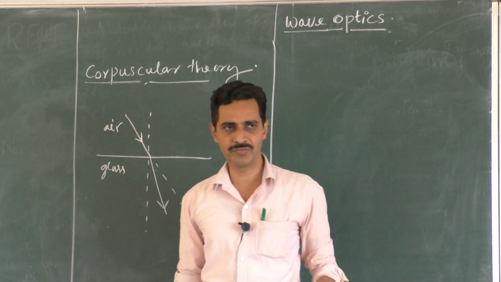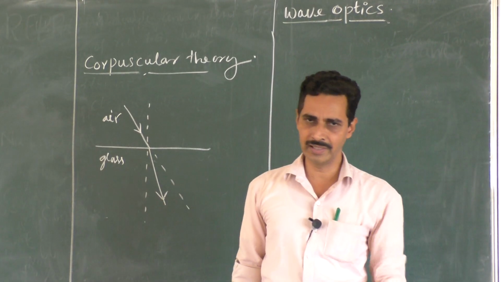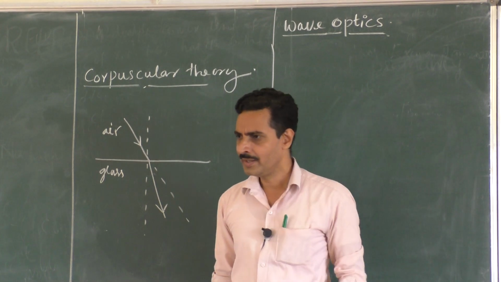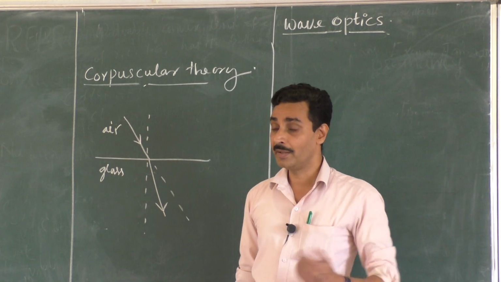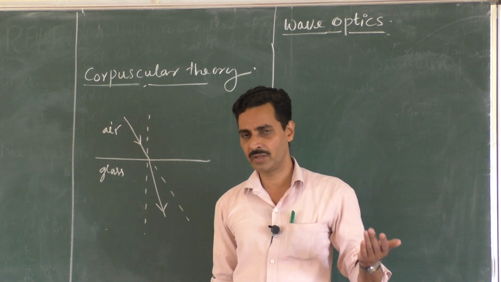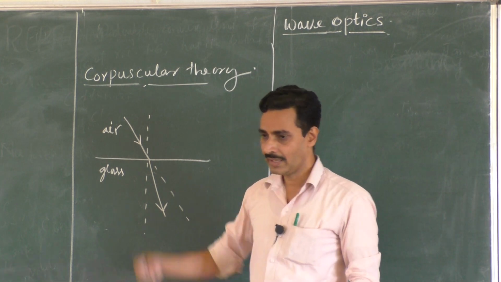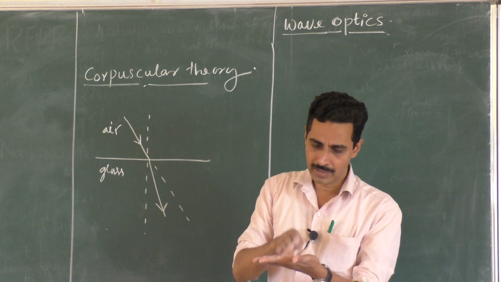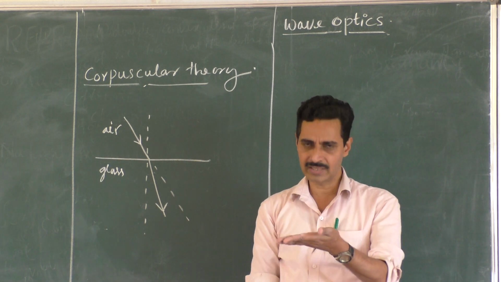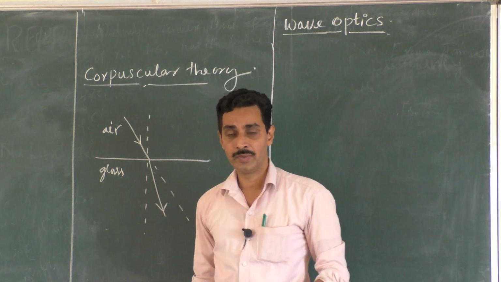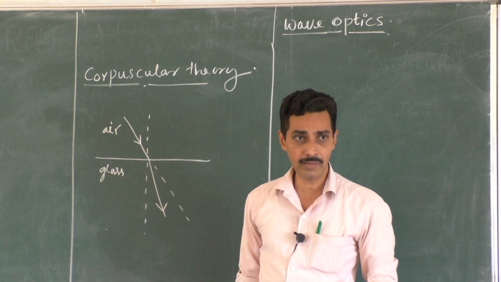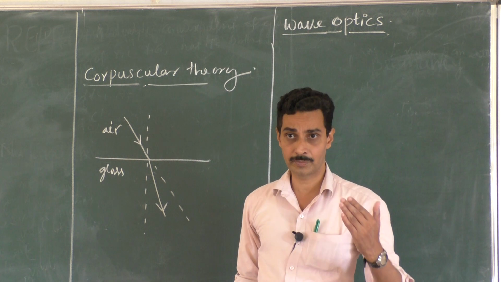In denser medium, definitely velocity of light should go on decreasing. And even that, the corpuscular theory had a small problem. Simultaneous reflection and refraction was not explained. When light falls on the surface of water, you know that a part of it gets reflected, a part of that light gets refracted. So what does that medium do then? Whether it attracts the corpuscles or reflects the corpuscles or repels the corpuscles.